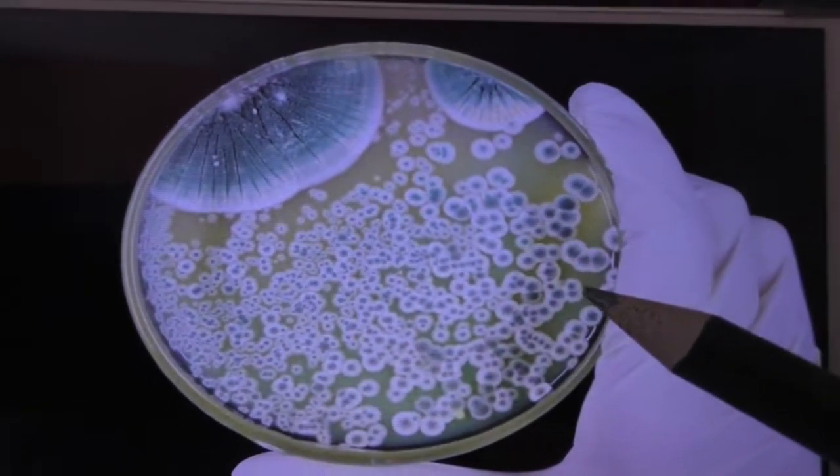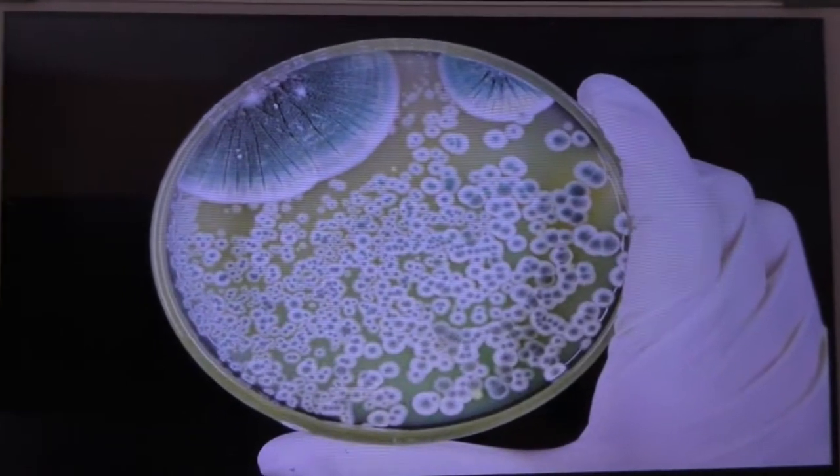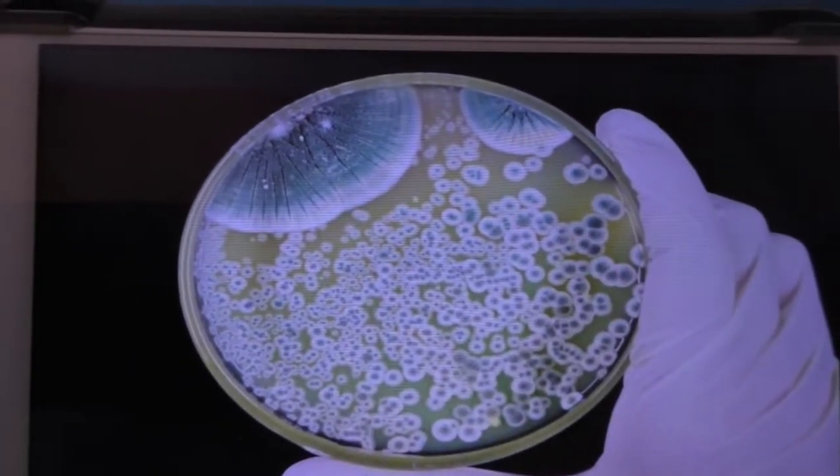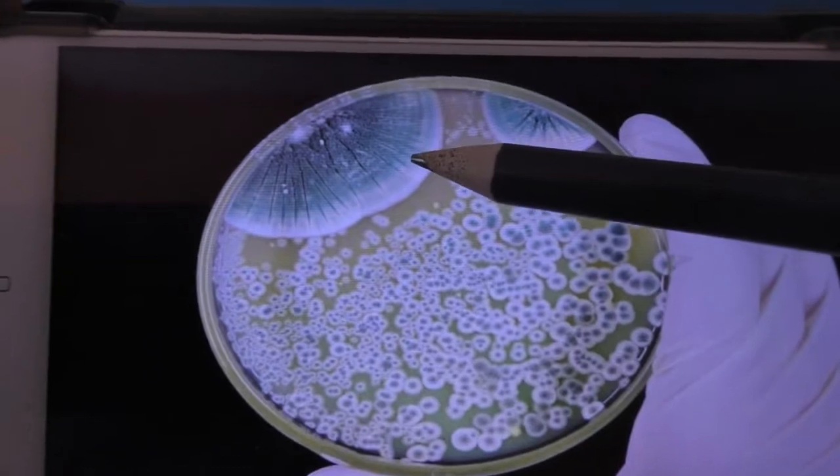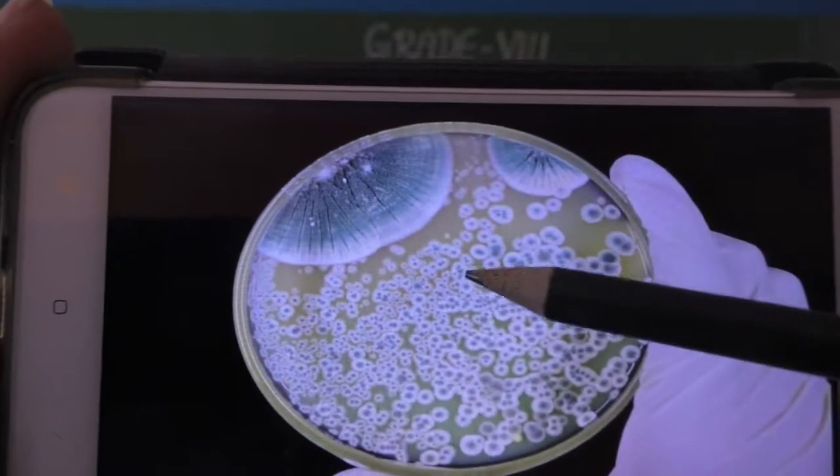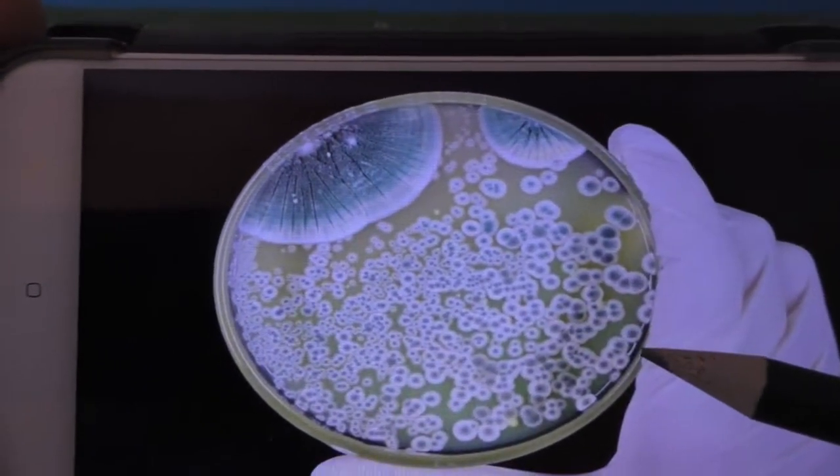By seeing this, Alexander Fleming came to an idea. So the fungus kills the growth of the bacteria, isn't it?